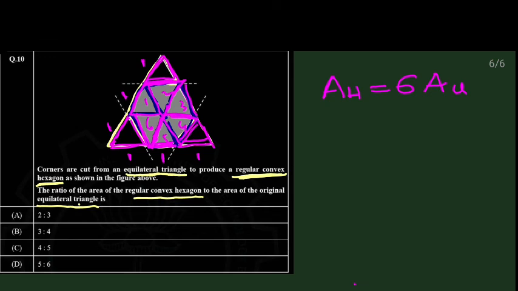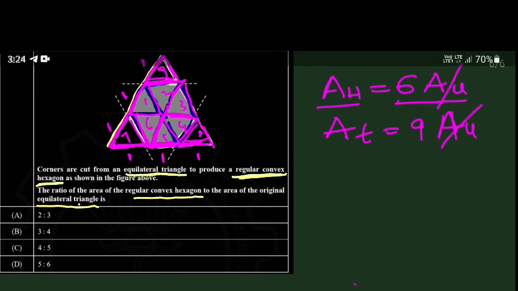Now let's suppose, what is this triangle's area? This triangle area is these 6 triangles and this 7, 8, 9. So total 9 triangles' area. The area of the triangle is 9 times the area of the unit triangle. So it is simply asking the area of this hexagon to the area of this triangle.